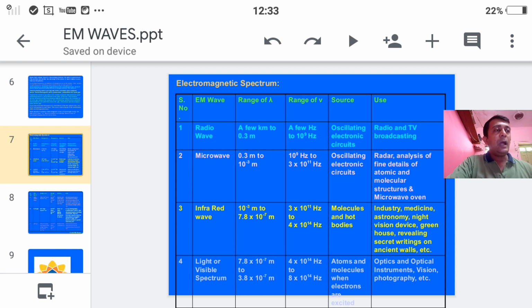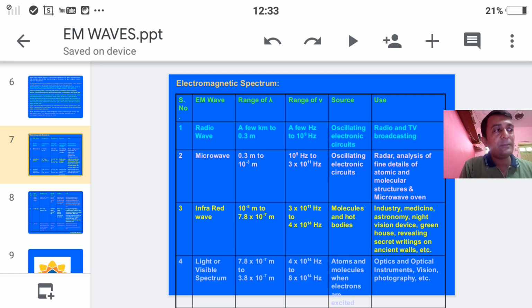Okay, after this students, our next wave is the infrared wave. Infrared waves were discovered by the scientist William Herschel. The wavelength range of infrared rays is 10 to the power minus 3 meter to 7.8 into 10 to the power minus 7 meter. The frequency range is 3 into 10 to the power 11 hertz to 4 into 10 to the power 14 hertz. Okay, what is the source? How are they produced?